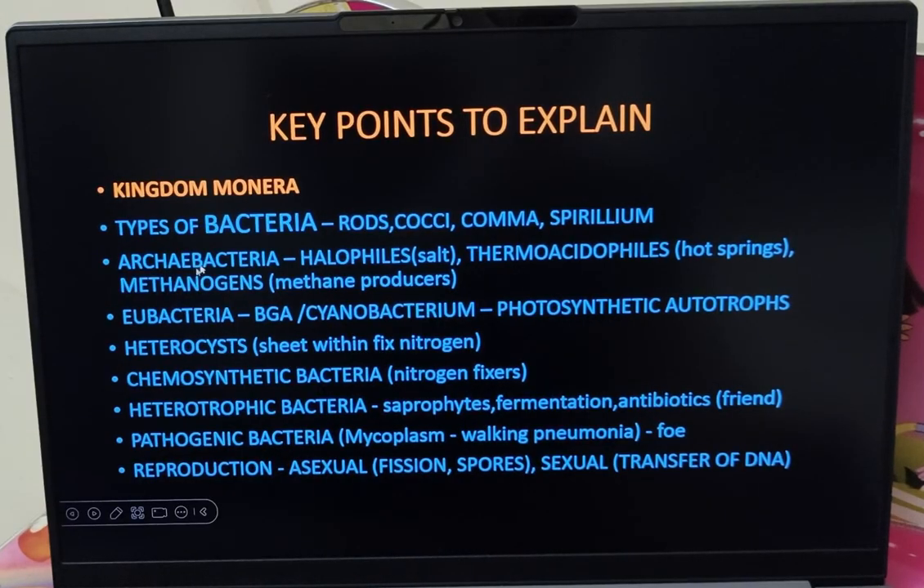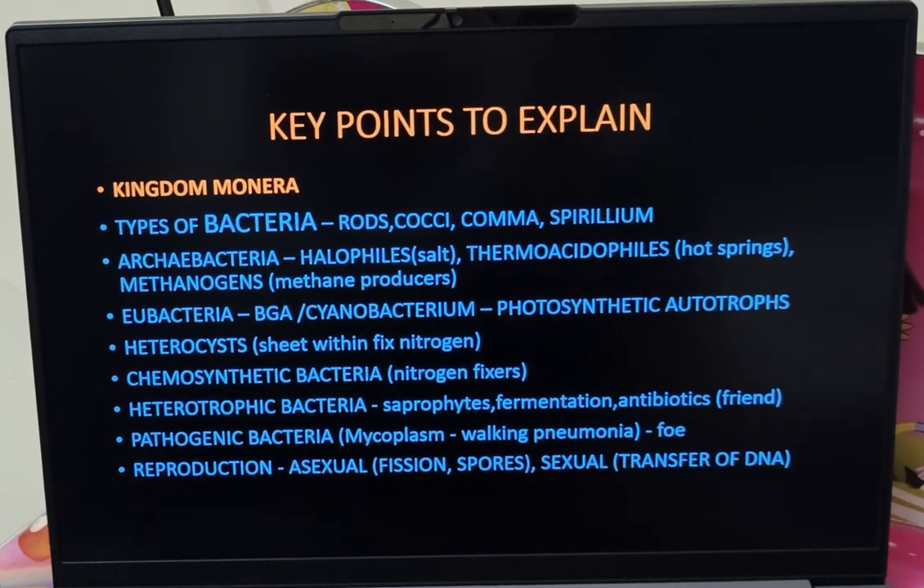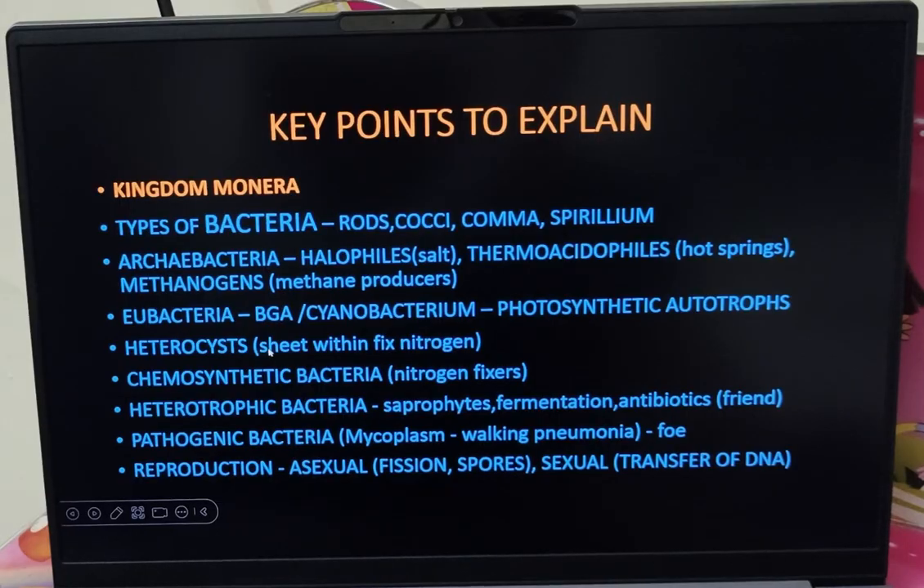Then comes eubacteria. Eubacteria, eu meaning true. Example, blue-green algae, which is also called as cyanobacterium. These are basically photosynthetic autotrophs. So what do you mean by photosynthetic? They have chloroplast bearing chlorophyll and they help in the production of their own food. Then coming to heterocysts. These heterocysts are just a sheet. Some bacteria, especially the blue-green algae or the cyanobacterium, will have a sheet-like outer covering. You call that outer covering as the heterocyst. The heterocyst will help in fixing nitrogen.